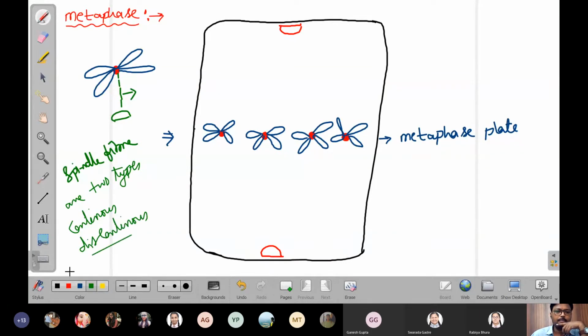The difference: the continuous fibers are attached pole to pole, and the discontinuous ones go from pole to centromere.